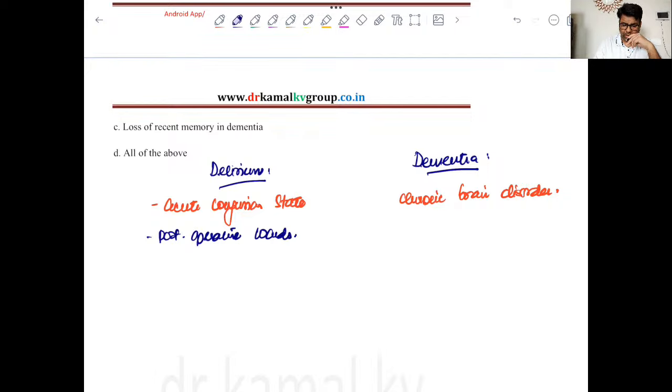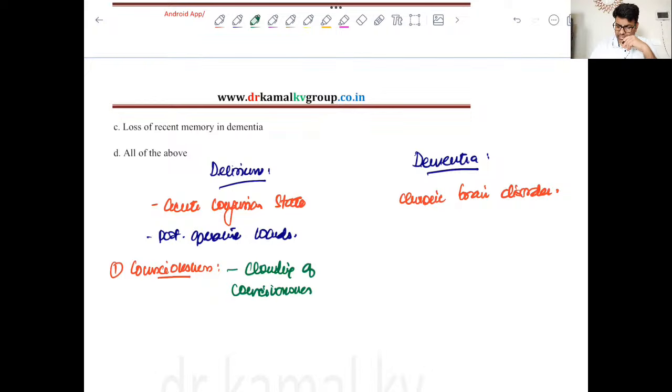Now coming to the features of delirium, one important feature is in relation to consciousness, right? So there is clouding of consciousness in delirium, whereas it is normal in dementia. So this is one important difference between delirium and dementia. There is clouding of consciousness in delirium, but the consciousness is okay or normal in dementia.